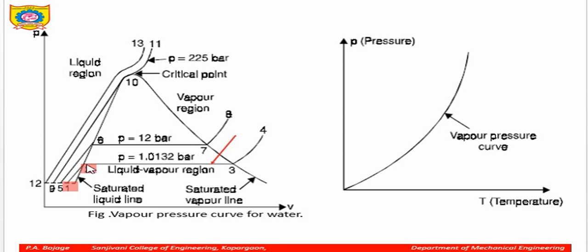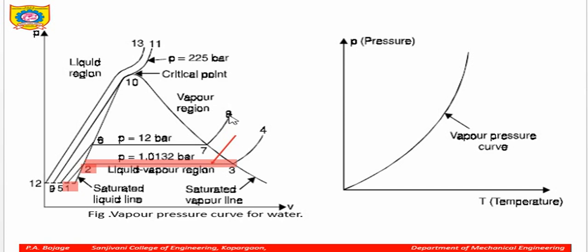Point 2 will be at around 100 degrees Celsius, because the boiling point of water is 100 degrees Celsius at 1 bar, that is atmospheric pressure. So it will start getting converted into the liquid plus vapor phase, where both are present.